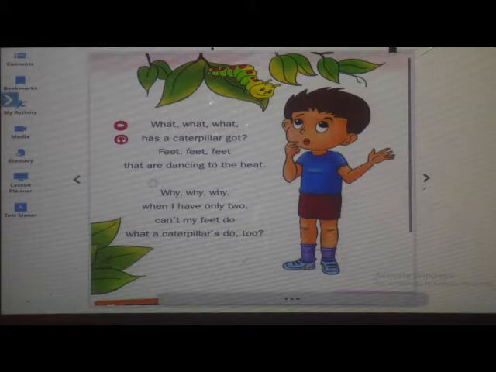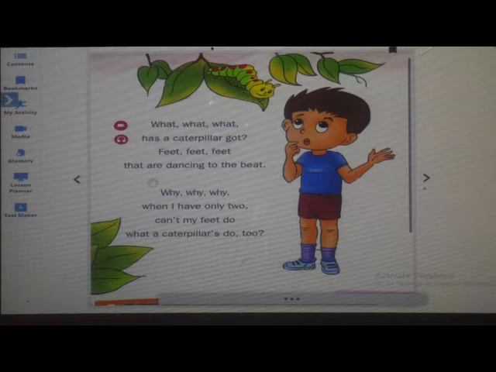Why? When I have only two, can't my feet do what a caterpillar does too? So he says, I have two feet, isn't it? We have two feet. So why can't I? What does the caterpillar do? He dances to the beat. So the boy says, why can't my feet do what a caterpillar does too?